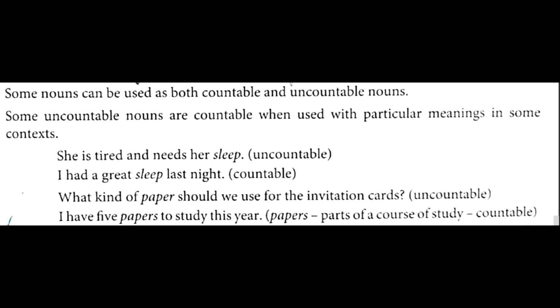So here, out of that, you are going to take one. But when I talk about kind of paper, here it is uncountable. Next sentence, I have 5 papers to study this year. So over here the answer is given, 5 papers. So papers, part of the course of study, and so it is a countable noun.